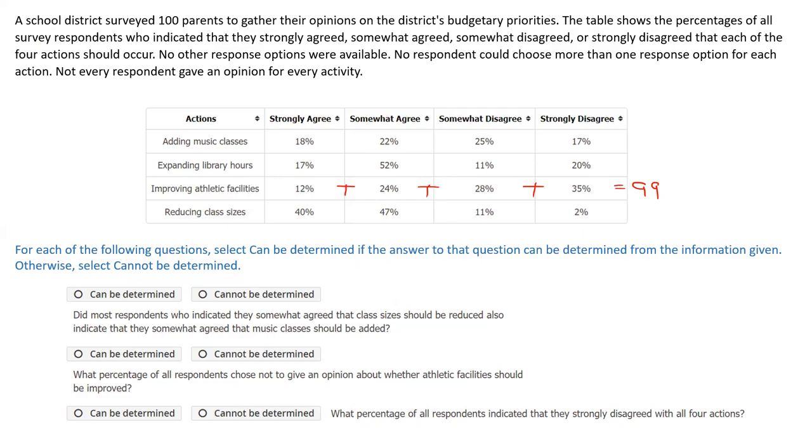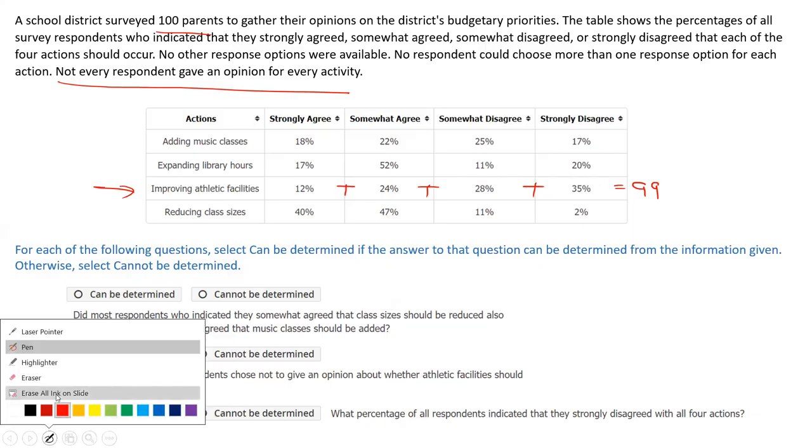Why is it 99 and not 100 if there are 100 parents? Because not every parent has responded to every activity. Very nice. Which clearly means that one parent had no opinion on this action.